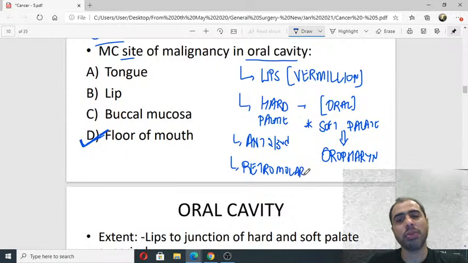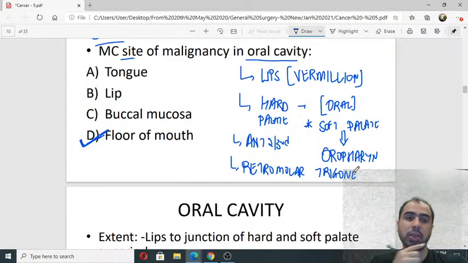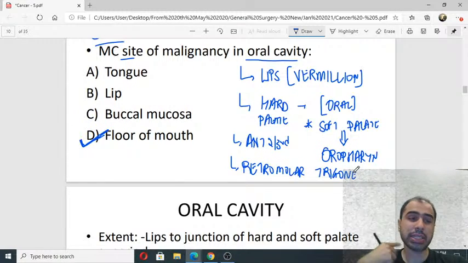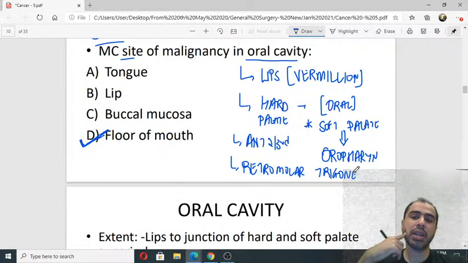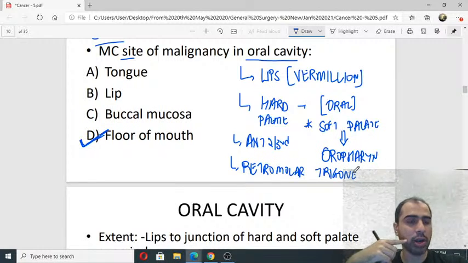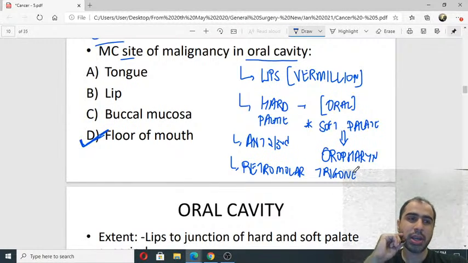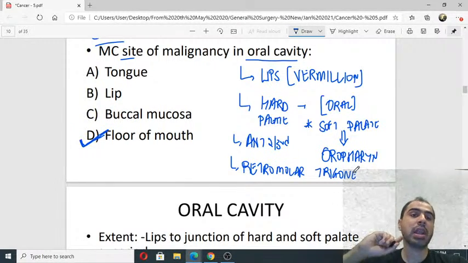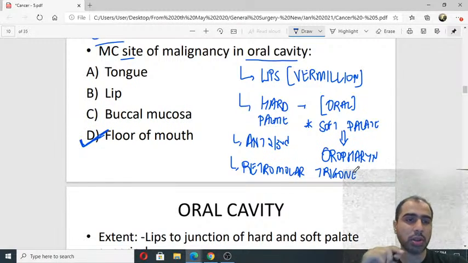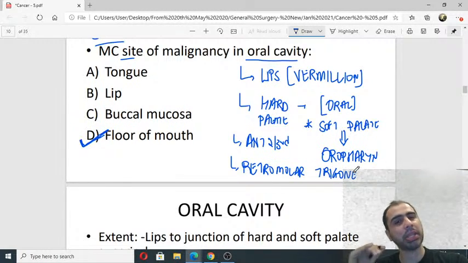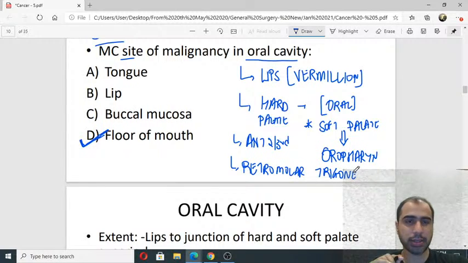So the lateral boundary is retromolar trigon. Let us be very clear on this. All this comprises the oral cavity. Anything behind the retromolar trigon. Retromolar trigon is the space on the gums, on the alveolar margin behind the last molar tooth. That is called the retromolar trigon. Behind that again becomes oropharynx.